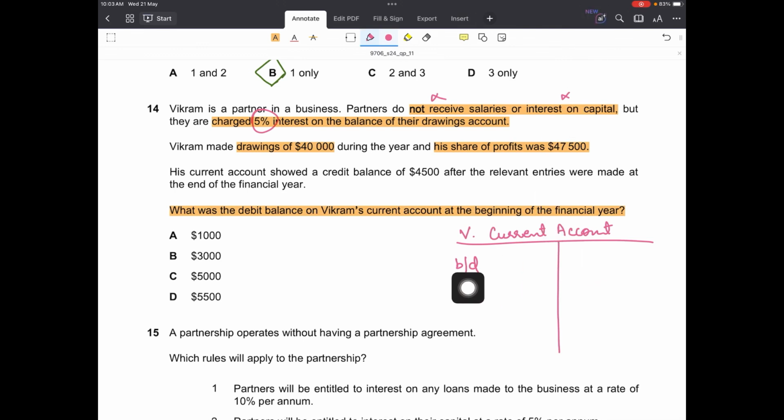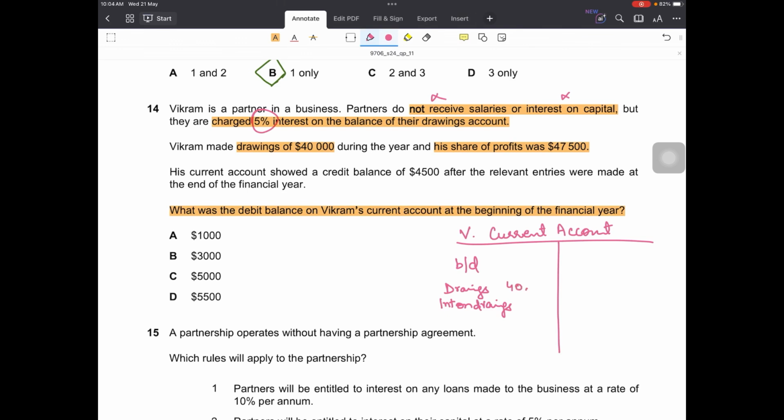That balance brought down could either fall on the debit or credit side. Drawings and interest on drawings come on the debit side, and any incomes for the partner, for instance share of profit, interest on capital or salaries, come on the credit side. And if there is a loss, share of loss also comes on the debit side. Right now we don't have any salaries or interest on capital. Interest on drawings is 5%, so on the debit side we will first enter drawings and interest on drawings as well.